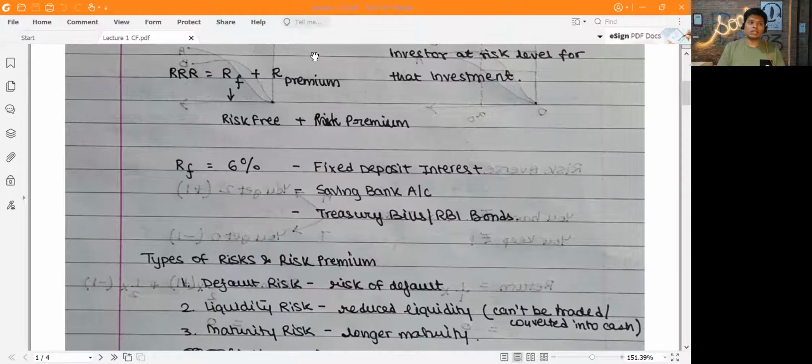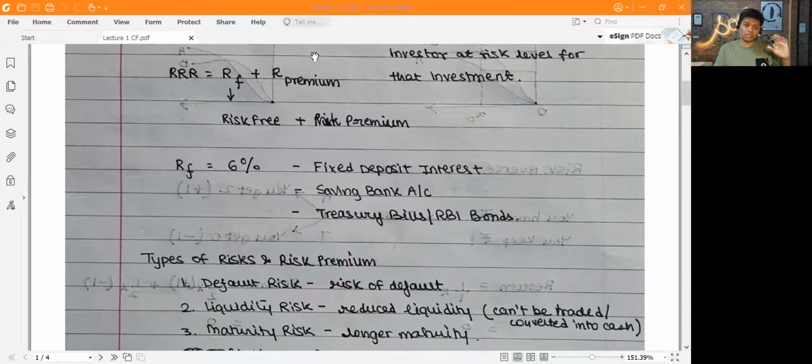What is maturity risk? Let's say there are two, so you can relate this to a fixed deposit. Now, a fixed deposit which is for 10 years will have a higher rate of return than a fixed deposit which is for 2 years. Why is that? Because once you put that money in the fixed deposit, that money is locked for 10 years. So if the maturity date is at the end of 10 years, I will expect a higher return because I am blocking my funds in that asset for 10 years compared to 2 years. Okay, so these are the three main risks.